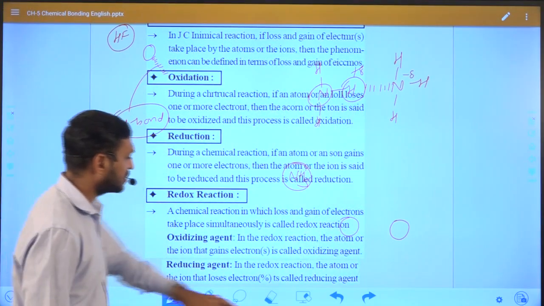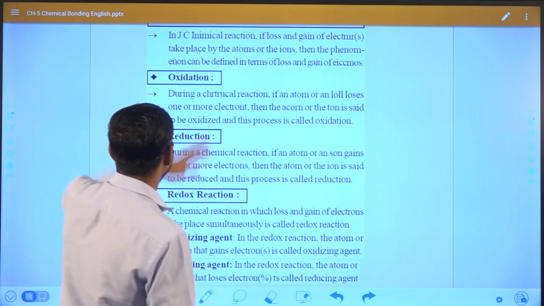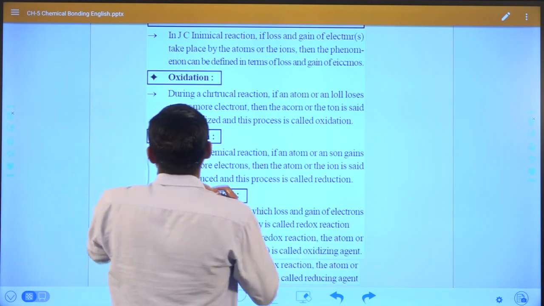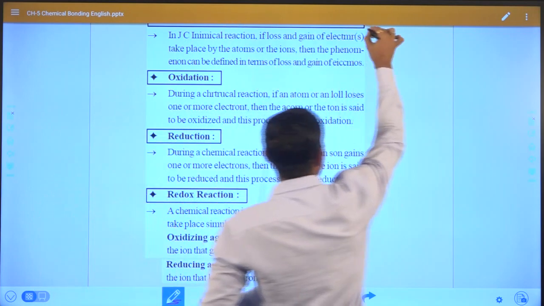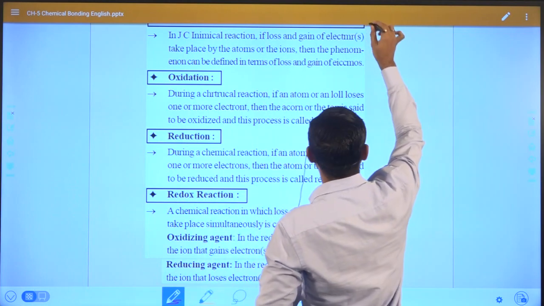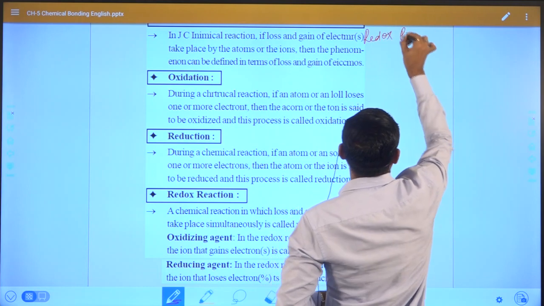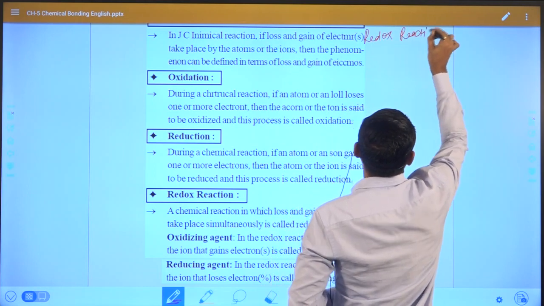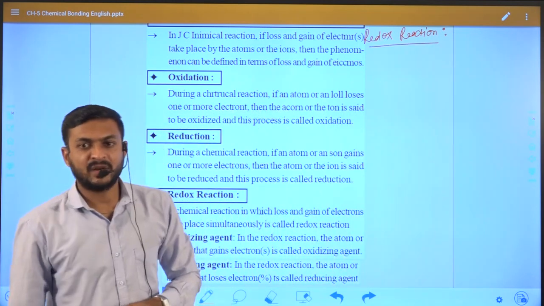Now the remaining topic other than bonding is known as redox reaction. Here you cannot see it, but I write redox reaction, because it goes behind the bar. It's known as redox reaction. So now the question is, what is a redox reaction?